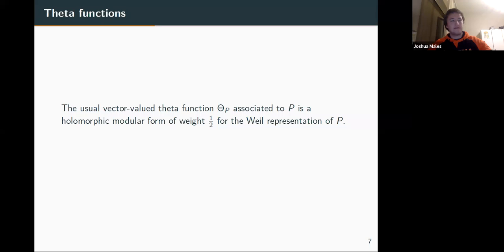I also need a bit of notation on theta functions. To a positive definite lattice P, in our case, we can associate a theta function. I'm sure everyone here knows how this goes. And it turns out this is a modular form of weight 1/2 with some Weil representation. Ignore the representation stuff for now. We just think about this as some holomorphic modular form with particular weight.